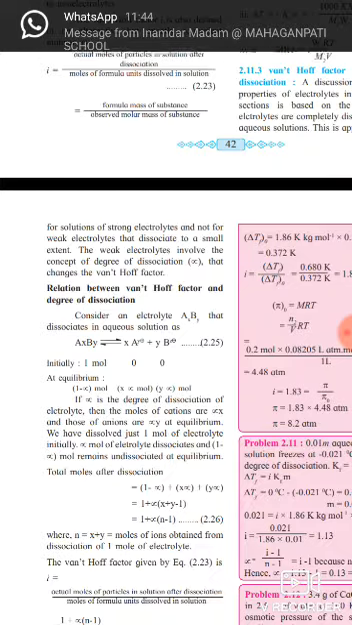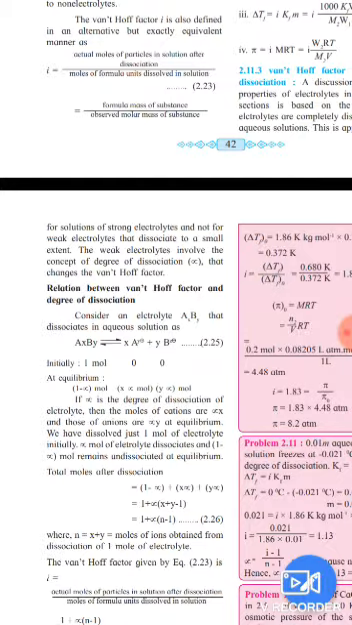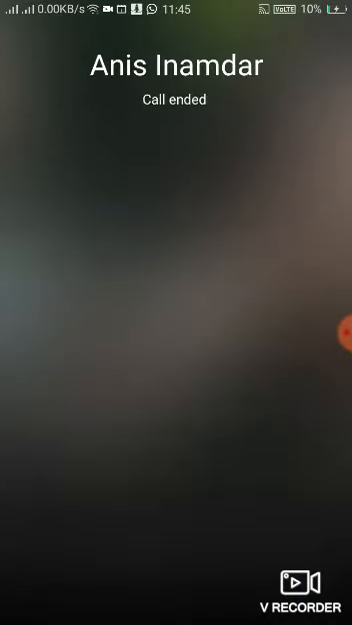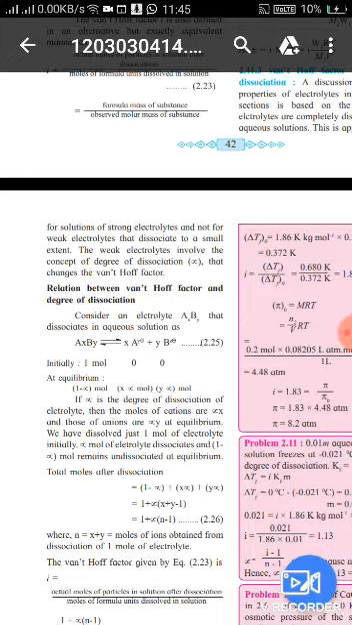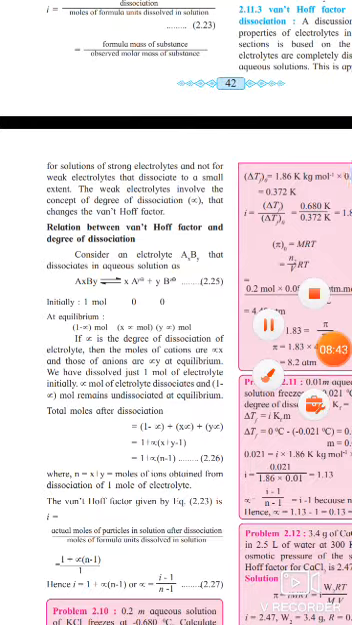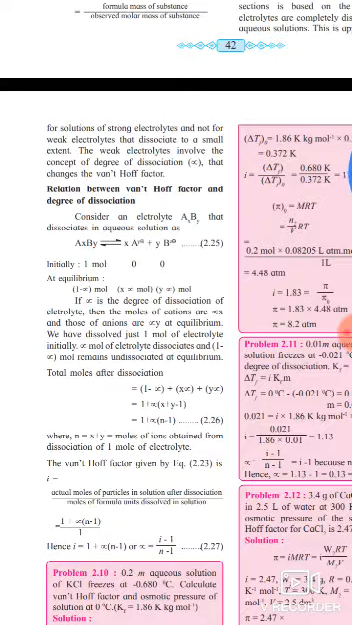At equilibrium, we have dissolved just 1 mole of electrolyte initially. Alpha mole of electrolyte dissociates and 1 minus alpha mole remains undissociated at equilibrium. Total moles after dissociation is equal to 1 minus alpha plus x alpha plus y alpha, which is equal to 1 plus alpha (x plus y minus 1), which is equal to 1 plus alpha (n minus 1), equation number 2.26,